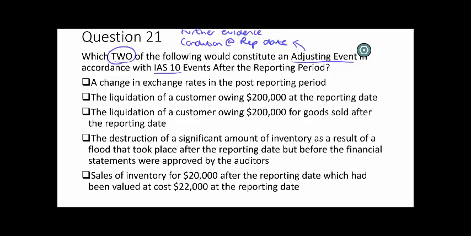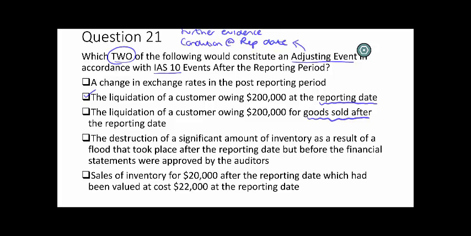The next two both regard the liquidation of a customer owing $200,000, but in the first instance that's $200,000 that were owed at the reporting date, whereas in the second instance it relates to goods that were actually sold after the reporting date. So thinking about the idea of it providing further evidence of something existing at the reporting date, in the case of these two, it's only the first example which would be considered adjusting.